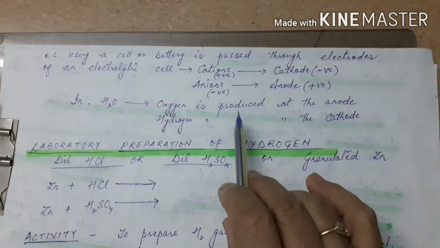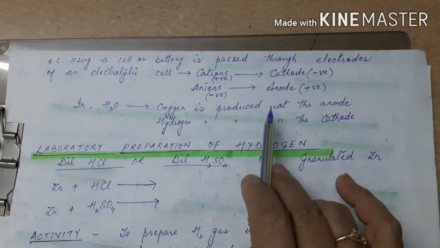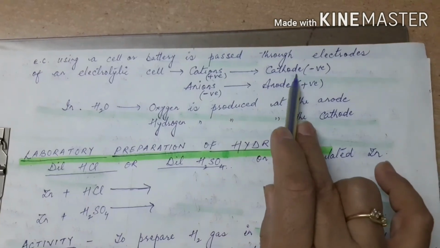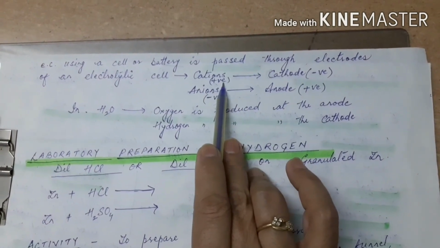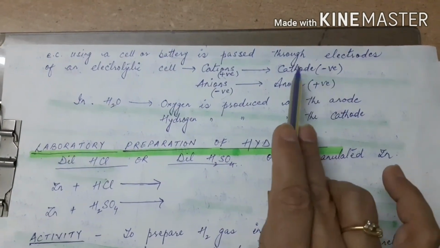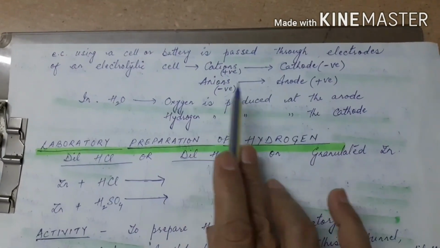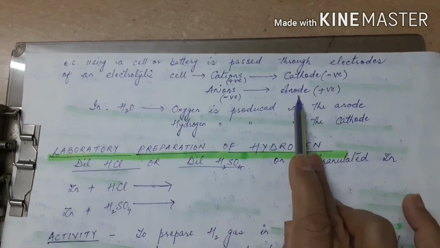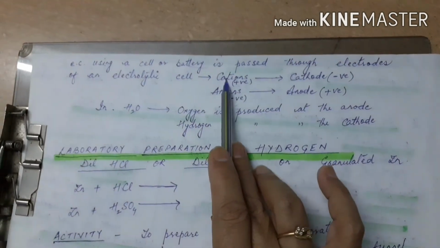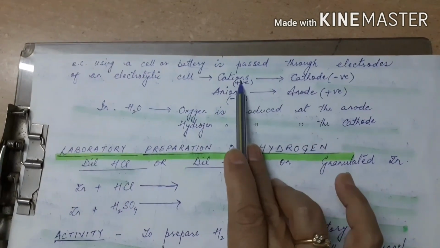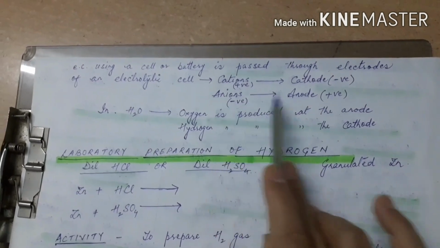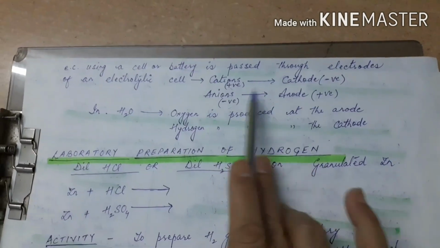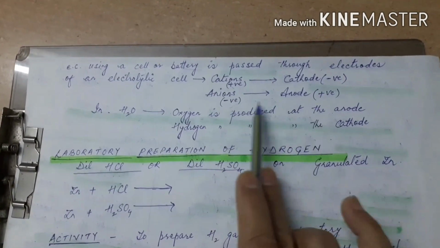When an electric current using a cell or a battery is passed through the electrodes of an electrolytic cell, cations move towards the cathode. Cations are positively charged ions, they will move towards the negatively charged cathode, whereas anions are negatively charged ions and will move towards the positively charged anode. Here you have to remember this way: C for cations and C for cathode. That means cations will move towards cathode, anions will move towards anode. A for anions, A for anode. This is the way you have to remember. That means opposite charges attract each other.